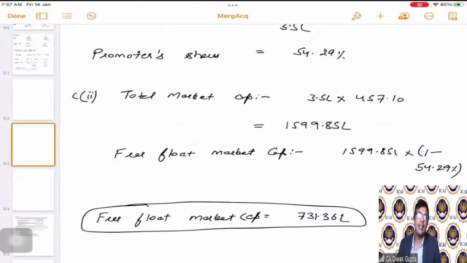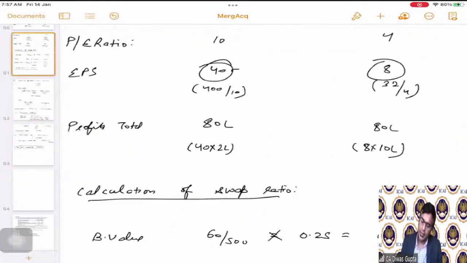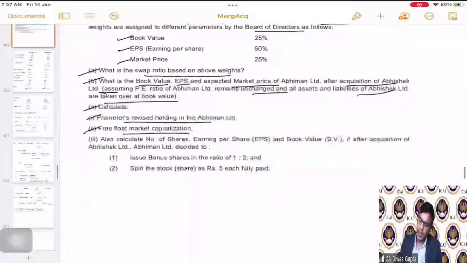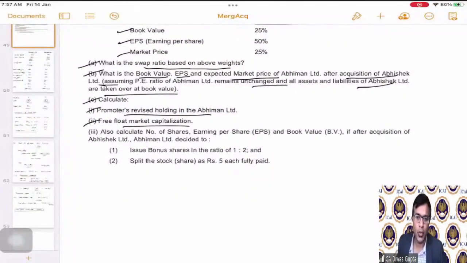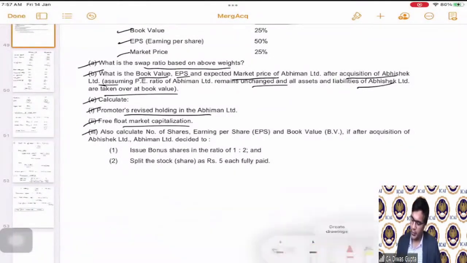Till now, it is very easy, very simple. But now comes the part for which I wanted to discuss this question. Now, it is saying that also calculate the number of shares, earnings per share, and book value if after acquisition of Abhishek Limited, Abhiman Limited decides to do two things. One is that first Abhiman Limited will issue bonus shares in the ratio of 1:2.